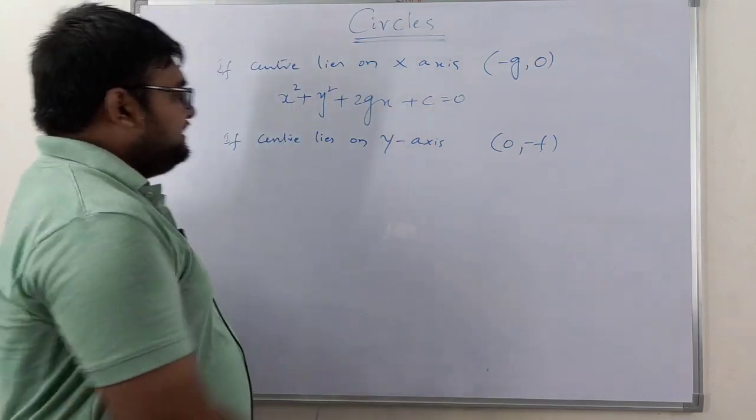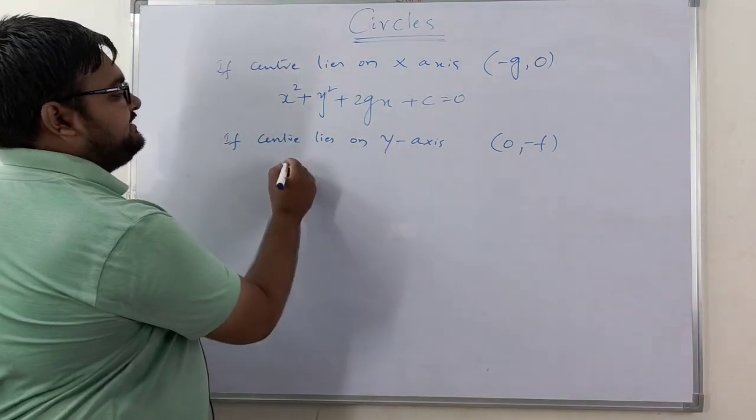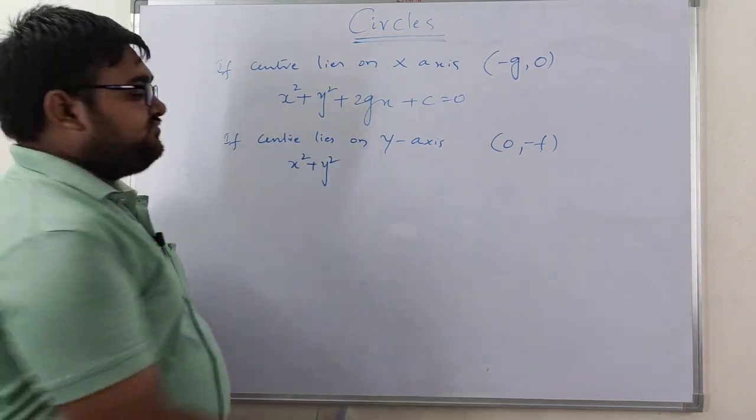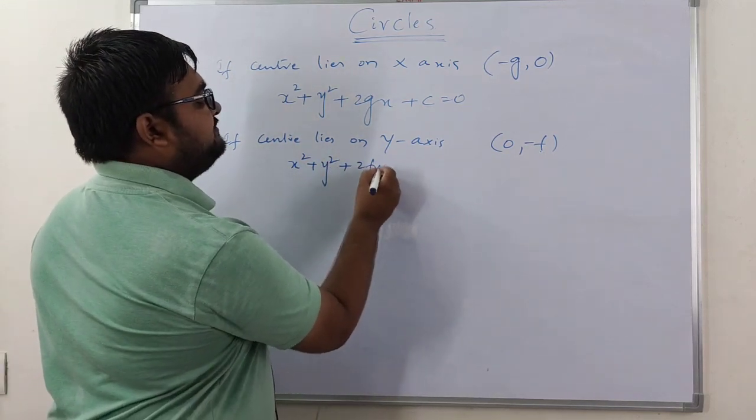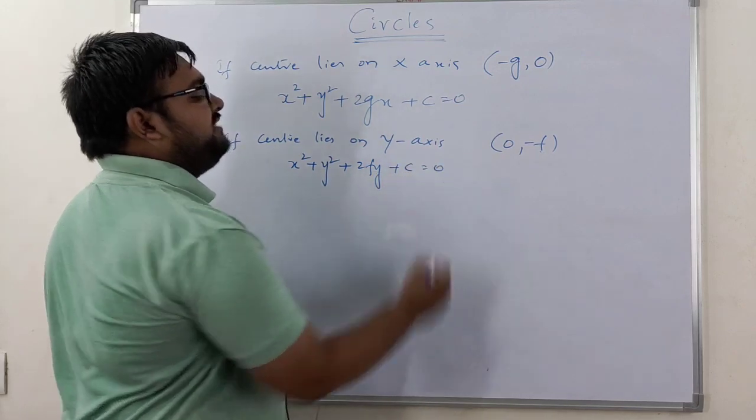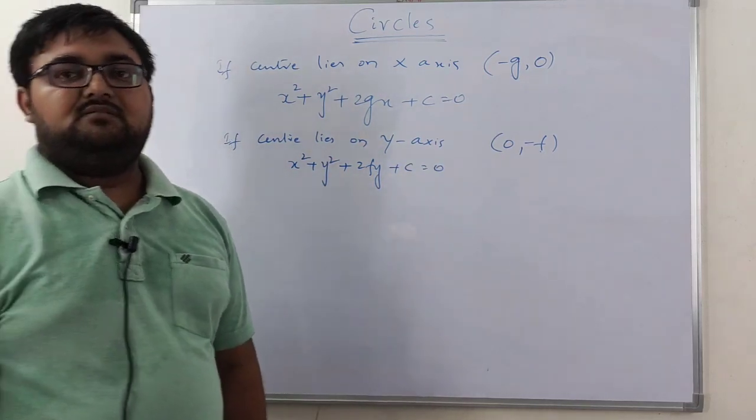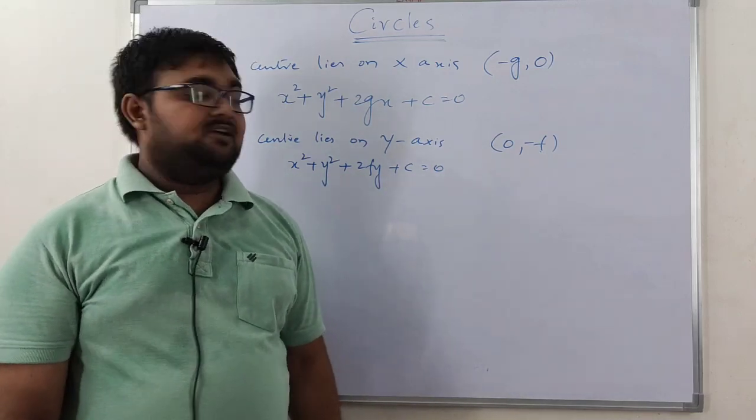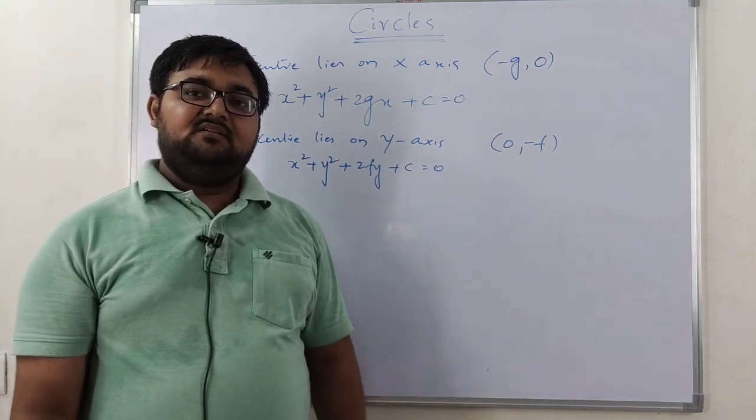Now if my center lies on the y-axis, then automatically you can directly say the equation is x square plus y square plus 2fy plus c is equal to 0, because here the x coefficient is missing, right?